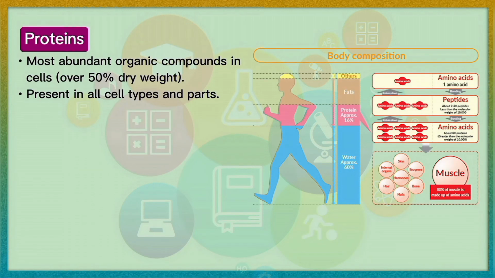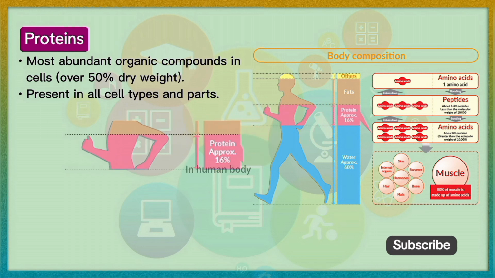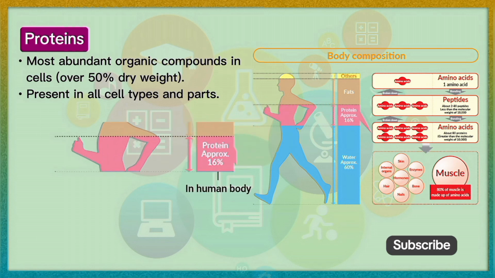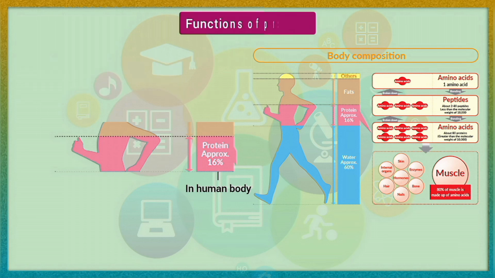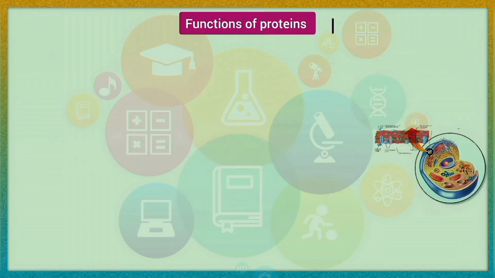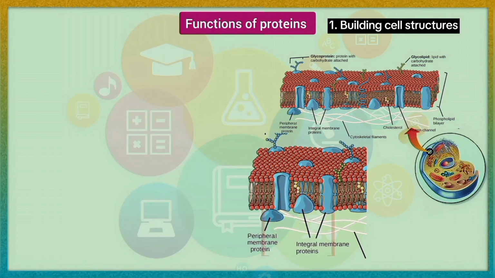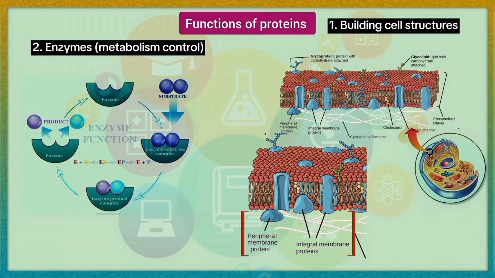Proteins are the most abundant organic compounds to be found in cells and comprise over 50% of their total dry weight. They are present in all types of cells and in all parts of the cell. Proteins perform many functions. They build many structures of the cell. All enzymes are proteins, and in this way they control the whole metabolism of the cell.